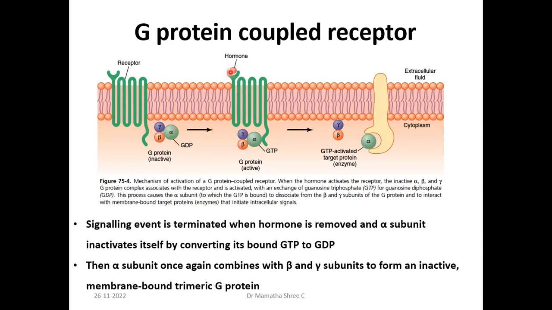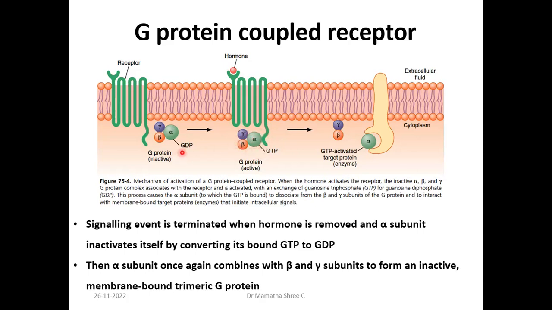Now, once the hormone binds to the receptor, you can see that the G protein gets activated, and the alpha subunit binds to the heteromeric loop of the G protein, right? That is nothing but the activation of the G protein.